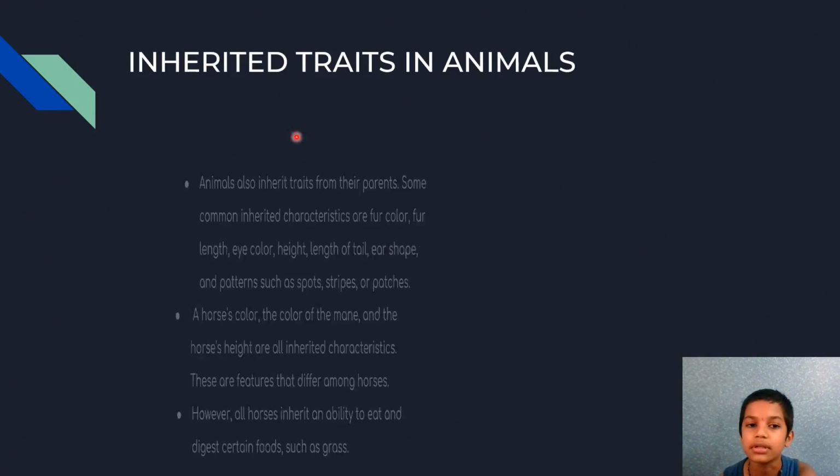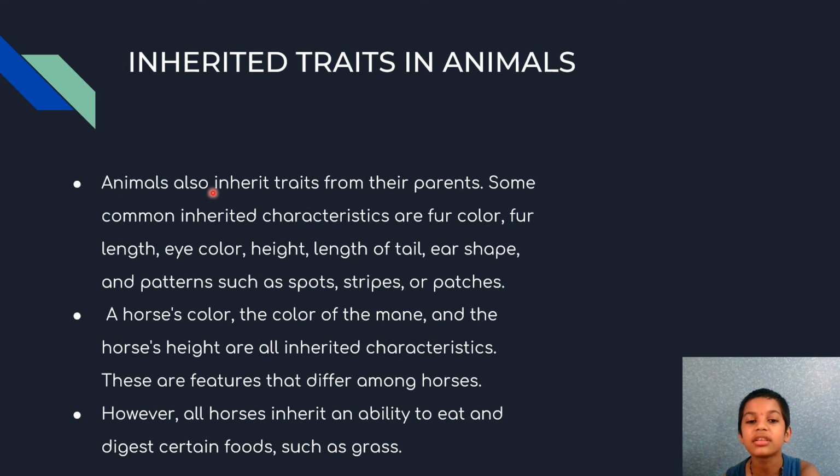Inherited traits in animals. Animals also inherit traits from their parents. Some common inherited characters are fur color, fur length, eye color, height, length of tail, ear shape, and patterns such as spots, stripes, or patches. A horse's color, the color of the mane, and the horse's height are all inherited characteristics. These are features that differ among horses. However, all horses inherit an ability to eat and digest certain foods such as grass.